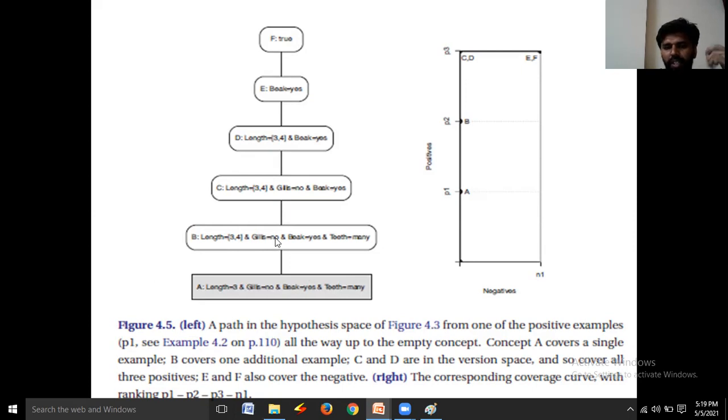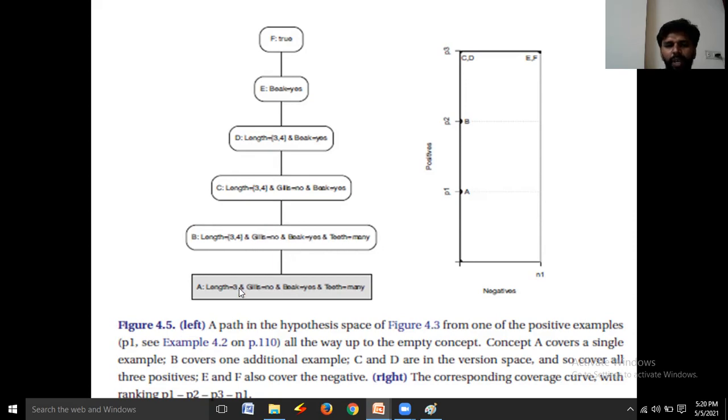And coming to the next level, represented by B. Here length is equal to 3 or 4. This is what? Internal disjunction. And gills is equal to no, beak is equal to yes, and teeth is equal to many.